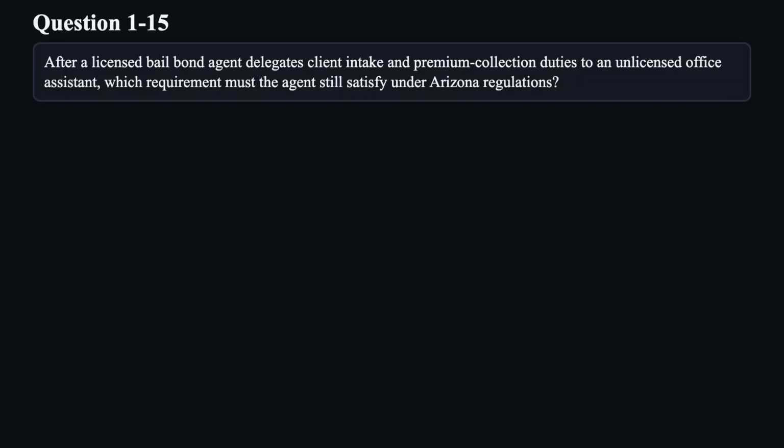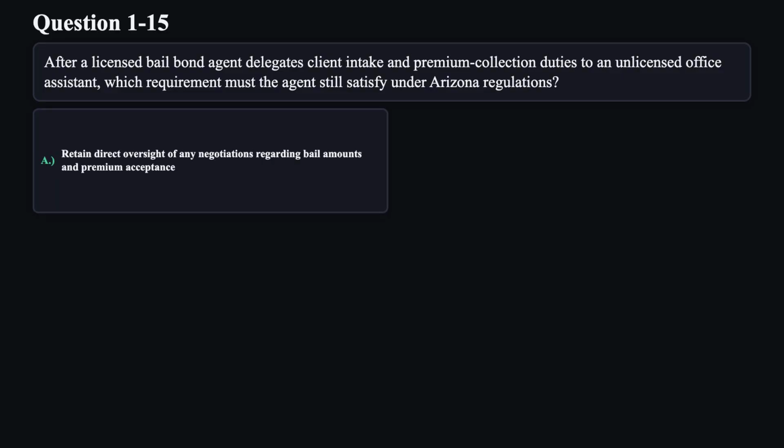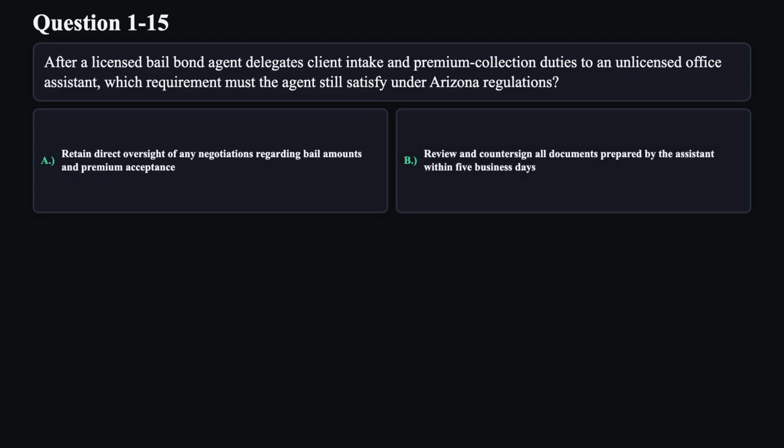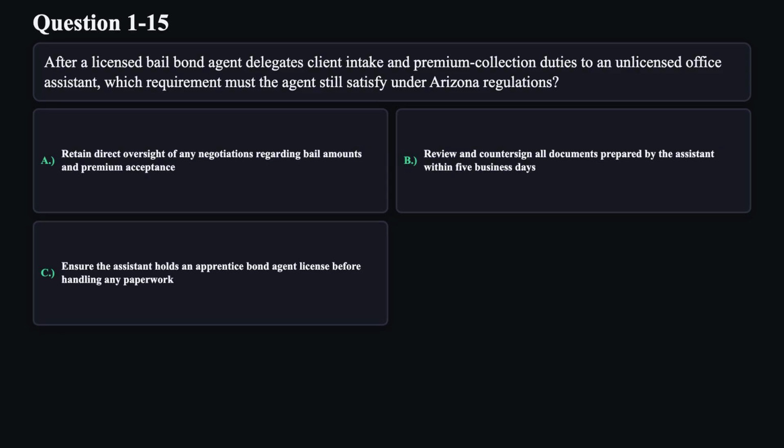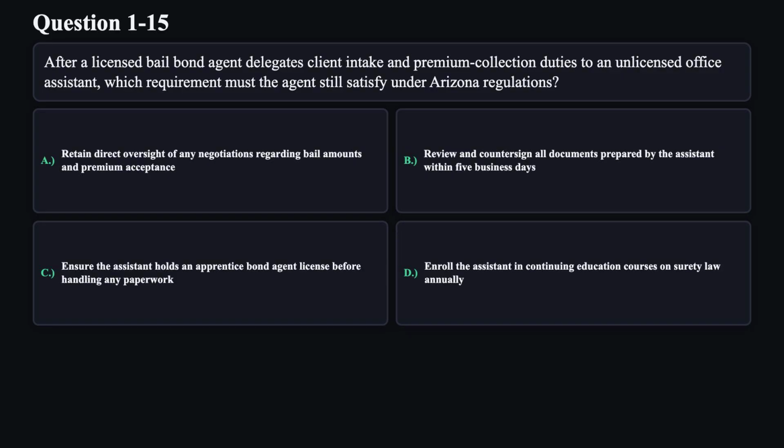Question 15. After a licensed bail bond agent delegates client intake and premium collection duties to an unlicensed office assistant, which requirement must the agent still satisfy under Arizona regulations? A. Retain direct oversight of any negotiations regarding bail amounts and premium acceptance. B. Review and countersign all documents prepared by the assistant within 5 business days. C. Ensure the assistant holds an apprentice bond agent license before handling any paperwork. D. Enroll the assistant in continuing education courses on surety law annually.